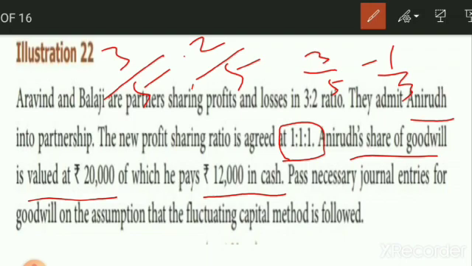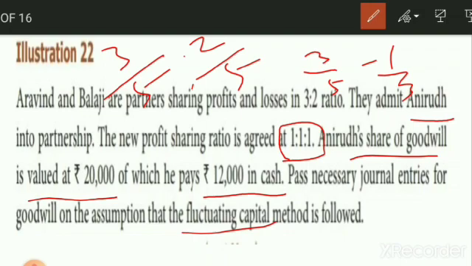Now you see here, pass the necessary journal entries for goodwill, with the assumption of the fluctuating capital method. Fluctuating is given. So now they ask us to pass only journal entries alone. For passing the journal entry, the part of the cash brought means cash account debit. How much he brought? 12,000. So cash account debit 12,000. Then the remaining amount 8,000 he didn't bring. Total goodwill is 20,000. Who is the new partner? Anirudh. Anirudh's capital account debit 8,000.